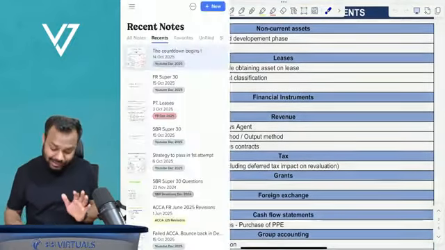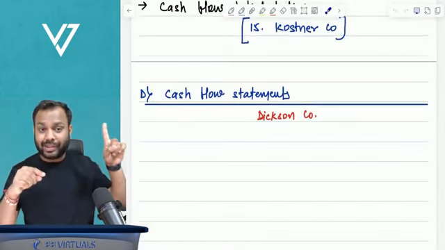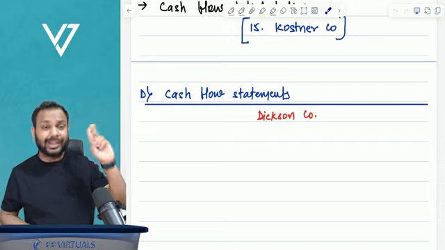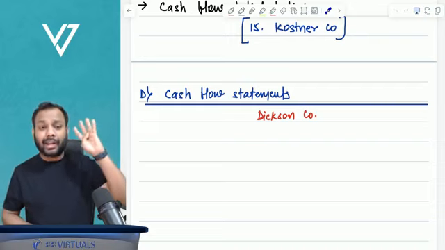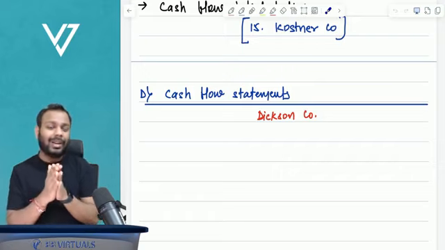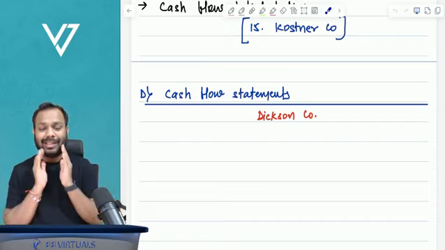So this crash course, guys, will take care of the concepts by way of revision and the important adjustments. It will take care of practice of section A, section B, section C. Will take care of query. Will take care of mock test. Everything in one place. And I believe it will be a game changer for your financial reporting exams. Okay, that's all for the day.